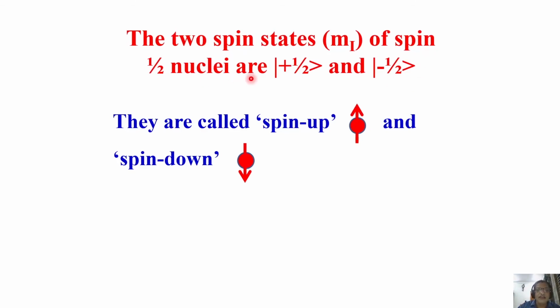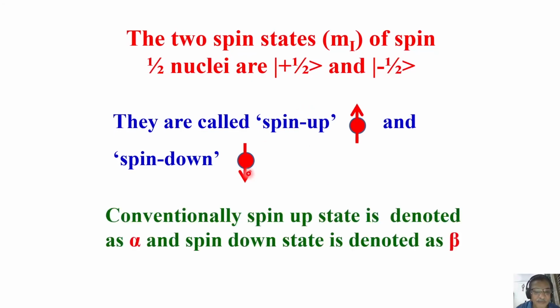Conventionally, in NMR jargon, the spin up state is denoted as alpha and the spin down state is denoted as beta. Please remember, alpha and beta are nothing but plus half and minus half states. Is it clear? These are the terminologies which are routinely used.